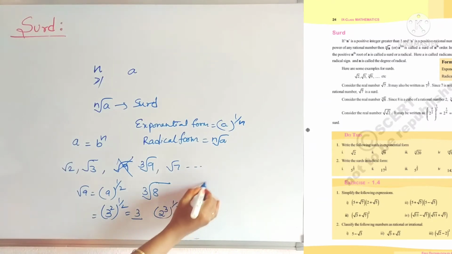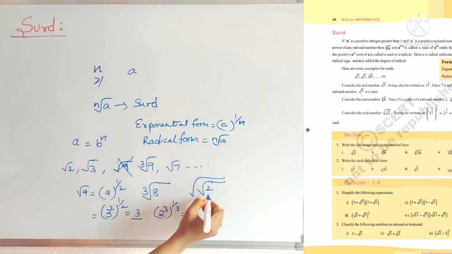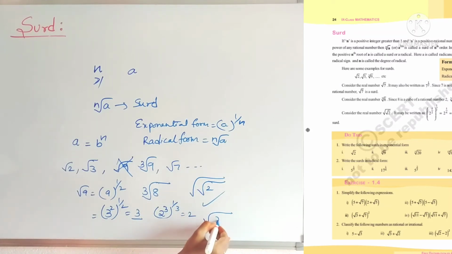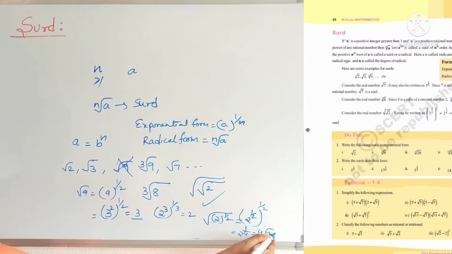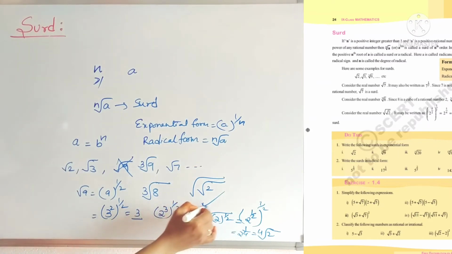And square root of square root 2, it is a surd. Why? Square root of 2 means 2 power 1 by 2. Again a square root is there: 2 power 1 by 2 whole power 1 by 2. That means 2 power 1 by 4, 1 by 2 into 1 by 2. That means it is 4th root 2. We cannot write 2 as a 4th power of any number. So this is a surd.